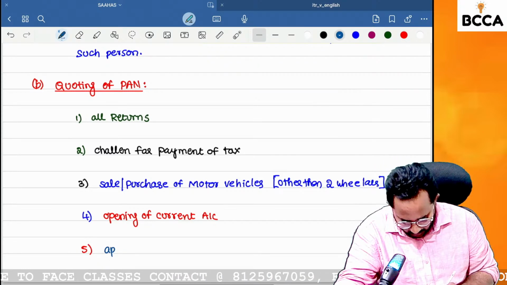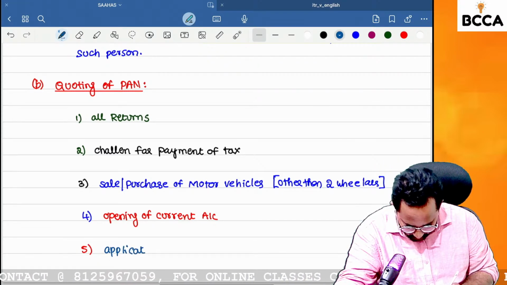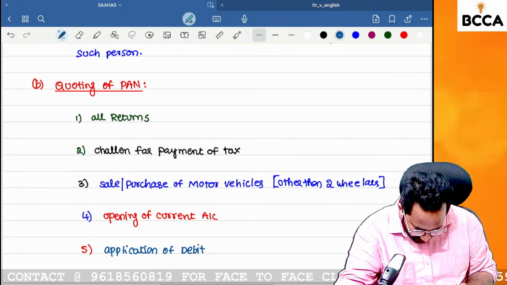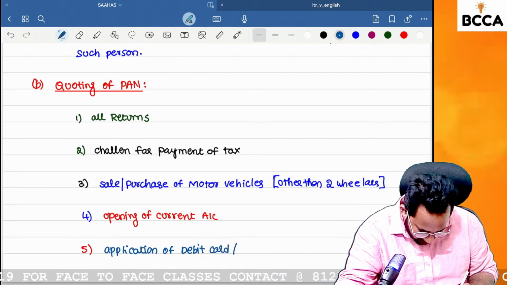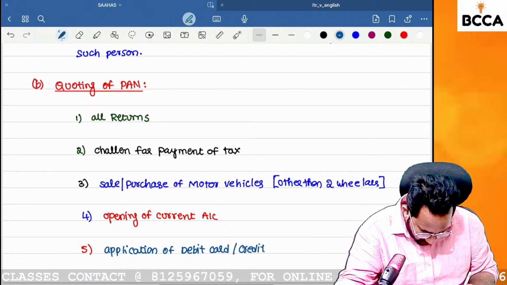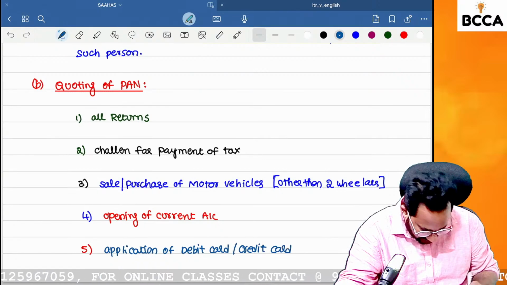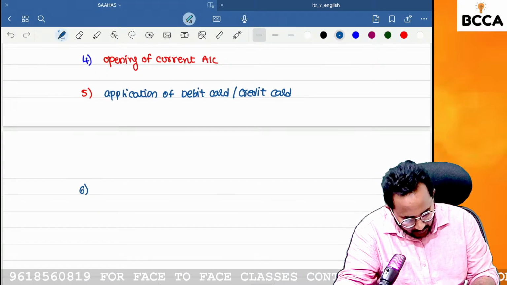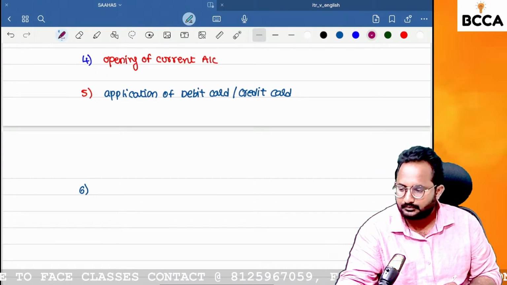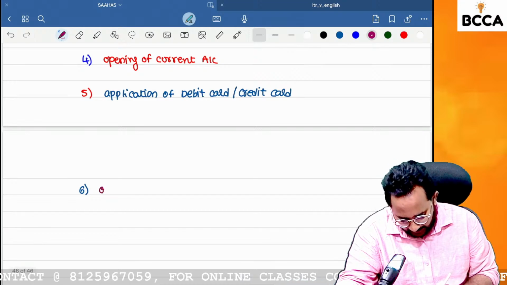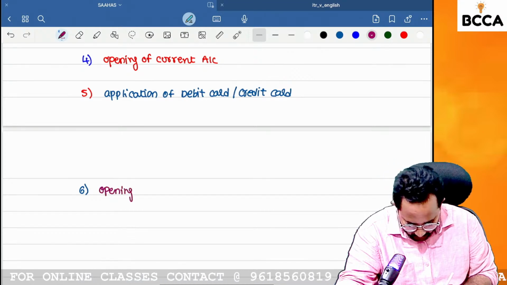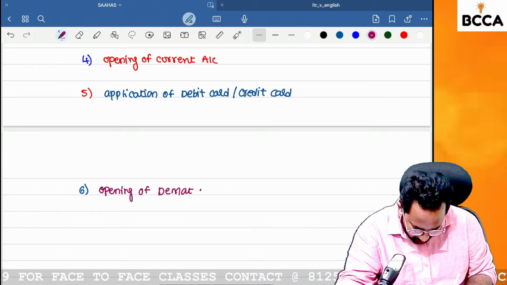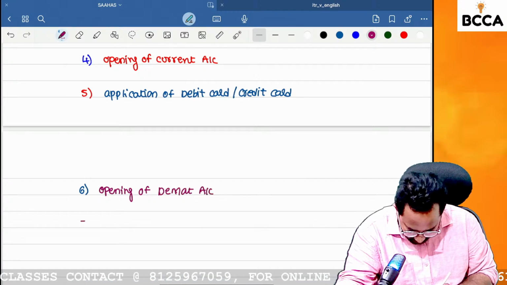If you want to place an application for a debit card or credit card, definitely they will ask you the PAN number. I think online, if you want to apply for a credit card, the first detail they will ask you is the PAN number. Sixth one, opening of a Demat account. Definitely they will ask you the PAN number.